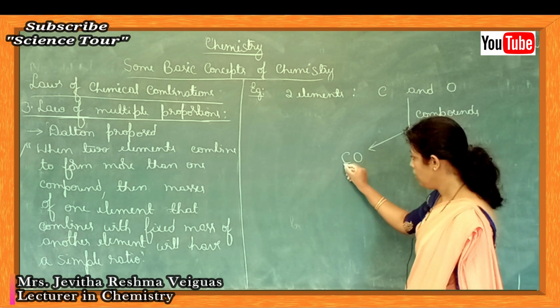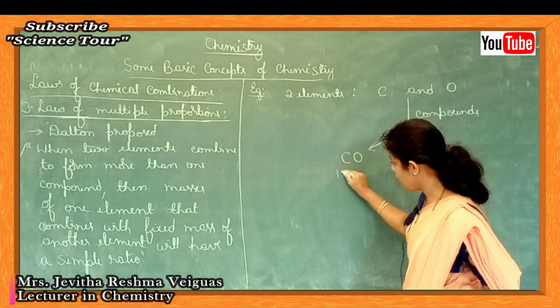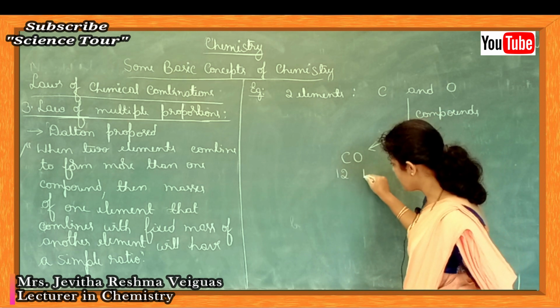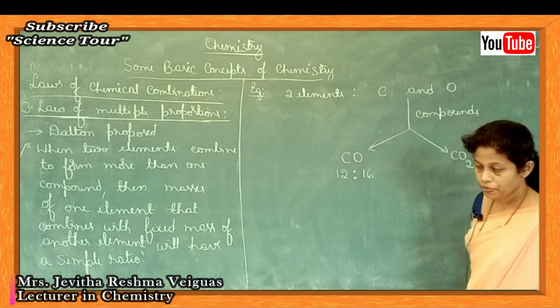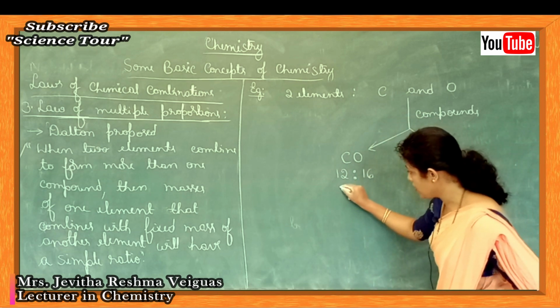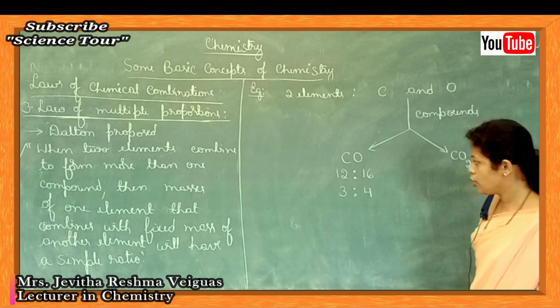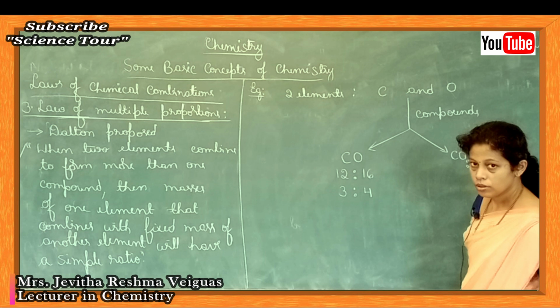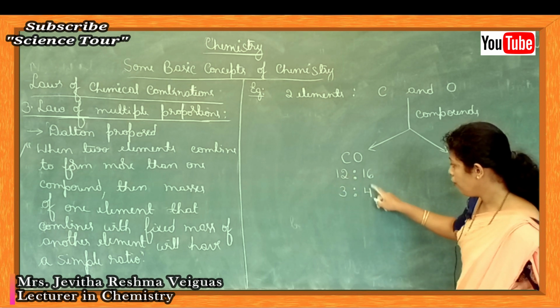Here, let's write the mass ratio. Atomic mass of carbon is 12, oxygen is 16. So the ratio is 12:16. The simple ratio of this is 3:4, because 3 fours are 12 and 4 fours are 16.